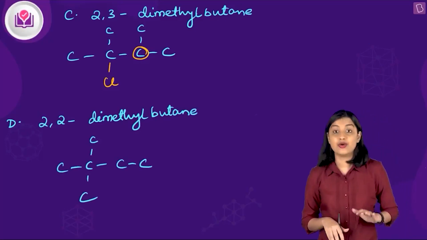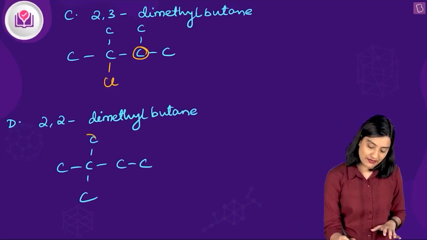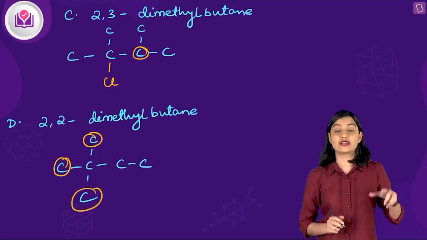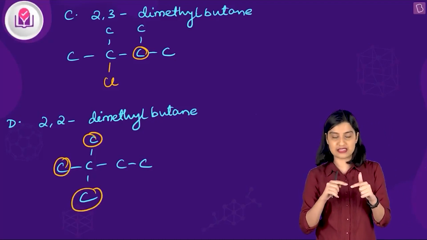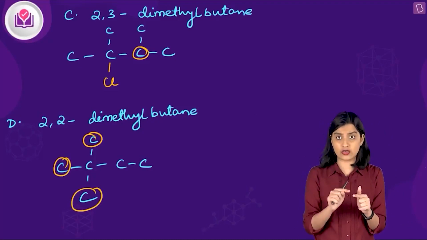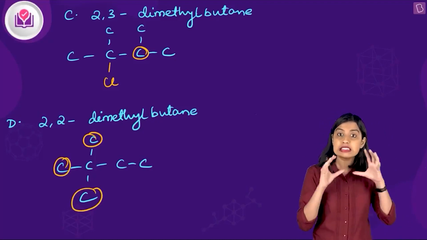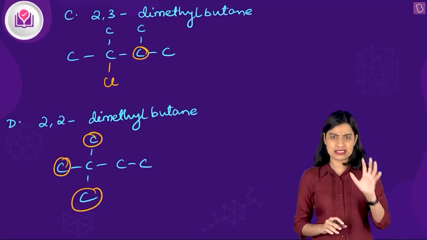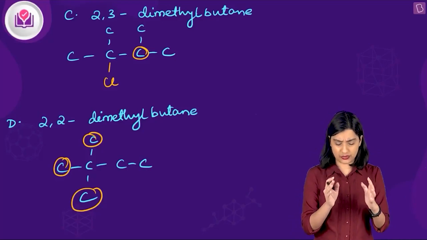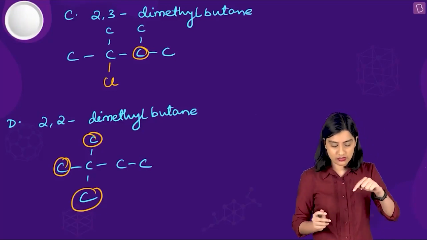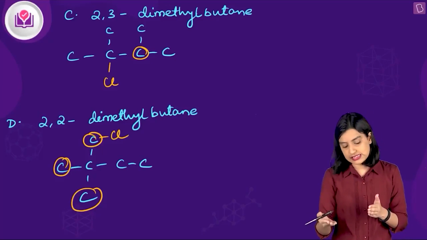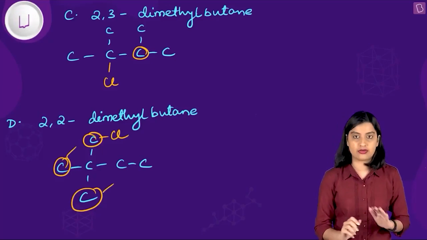Okay, now here what is happening? So here you have 1, 2, 3. You have these 3 carbons which are in the same chemical environment, or basically if you replace one hydrogen and add a chlorine atom here, you are going to get the same thing, right? So either of these 3 will give you the same molecule, right? So you can put it anywhere. So you put chlorine here. It's the same as saying you put it here or here.